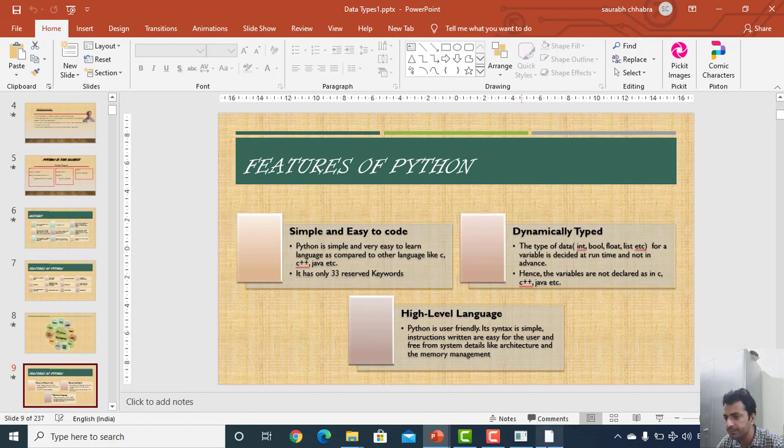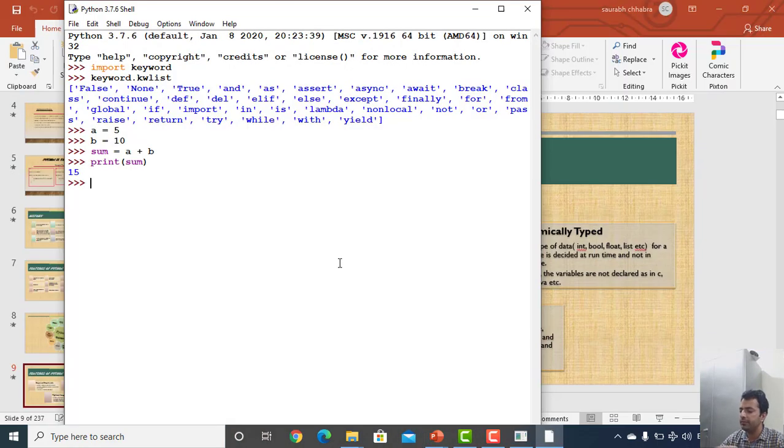And one more important thing is, in this case, the biggest difference is, in other programming languages, when we used to have a variable, we first of all needed to tell the type of data of the variable, or what type of value a variable is going to hold in the memory. But in case of Python, like suppose if we have the C programming language, then we used to write int for integer values. Then for character values, we used to write char, and then the name of the variable. And suppose if we want to have some float value, then we used to write float.